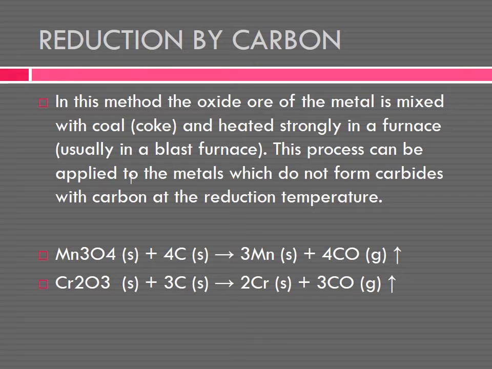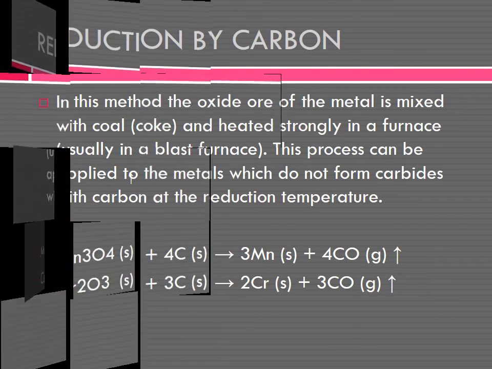See the example: manganese oxide reacted with carbon gives manganese. So oxides of a metal reacted with the reducing agent give the metal, and carbon monoxide or carbon dioxide gases are evolved. This is the reduction by carbon. Have you understood, children? This is the process of smelting. Further, we will see what happens in reduction reactions.